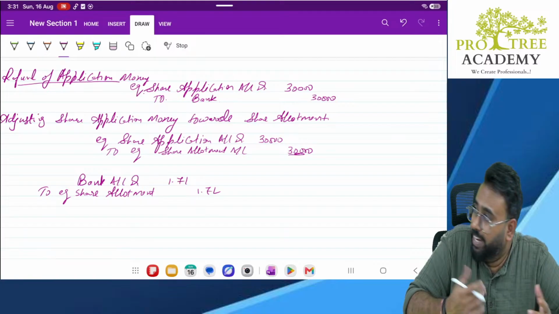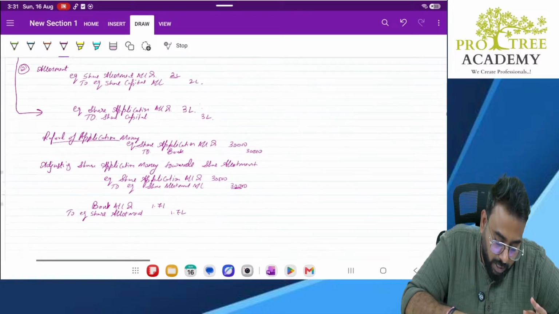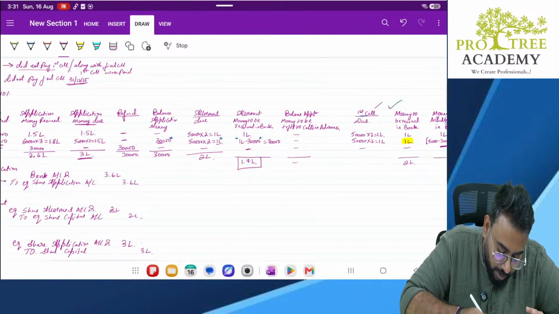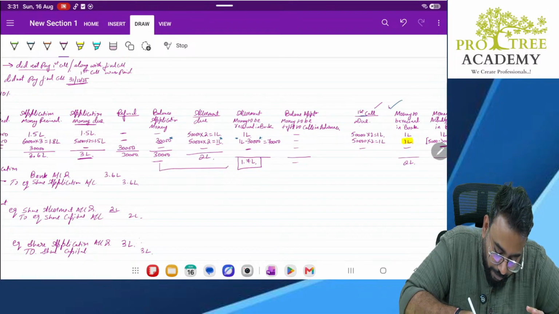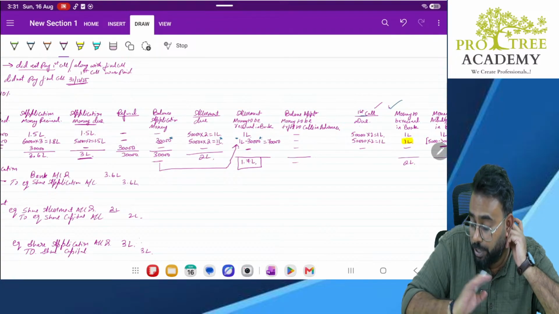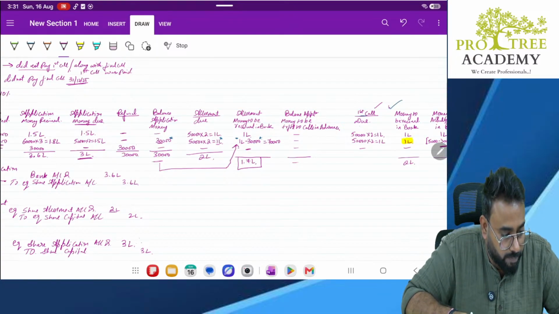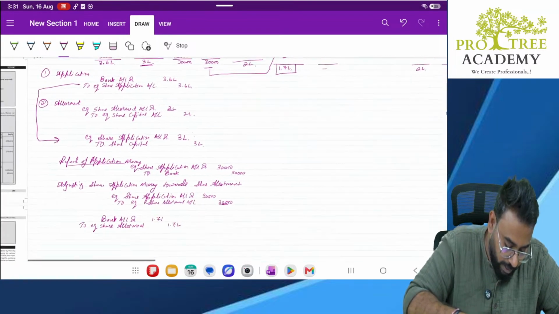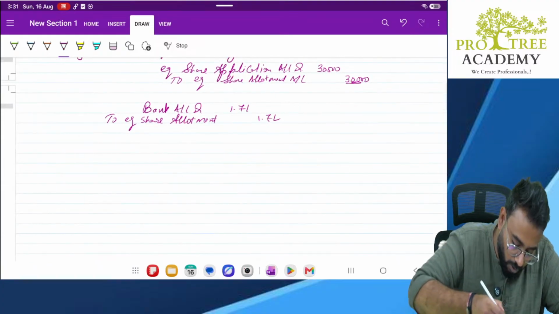So any calls in advance left with us? No calls in advance left with us. Why? Because there was a calls in advance balance, application money, which was already adjusted against allotment. Correct? Which was adjusted against allotment. So we don't have any balance left with us. Clear? Okay. Next. First call.